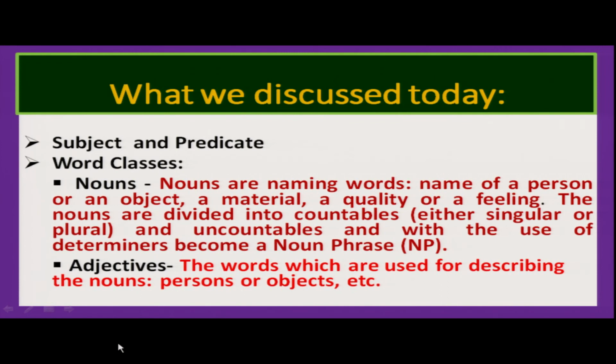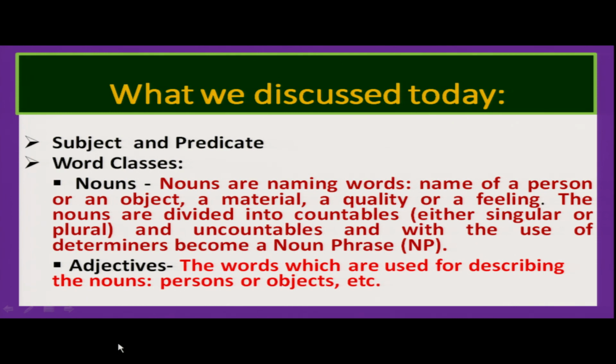So, my dear children, let's see what we discussed today. We started the session with the recapitulation of the previous session, and we discussed subject and predicate are 2 main parts, 2 essential parts of a sentence. If the sentence consists of 2 words, one word is the subject, another word is the predicate, and that one word is a noun or a pronoun, and the second word is a verb, we discussed.